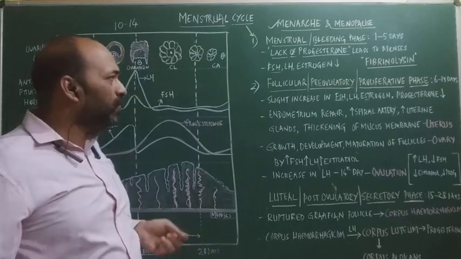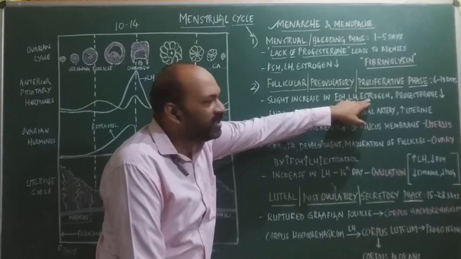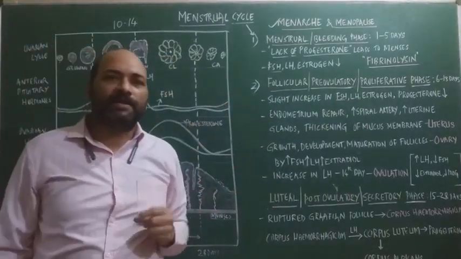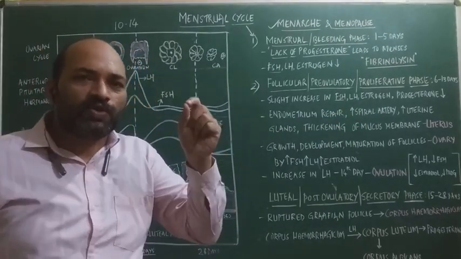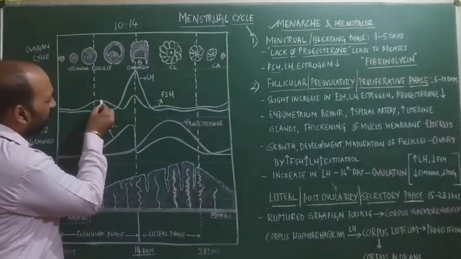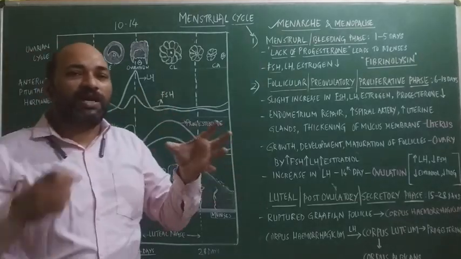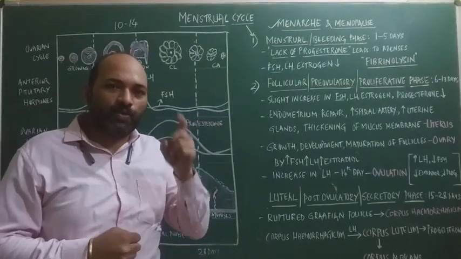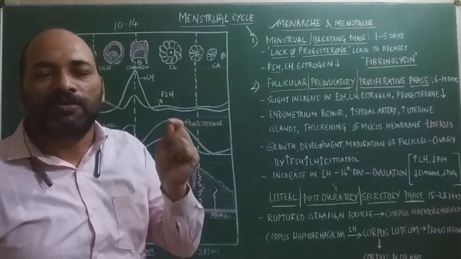What is the reason? When the theca interna cell starts secreting 17-beta estradiol, at that time initially it gives a negative feedback to the anterior pituitary. Thereby there is a decrease in the FSH levels. So whenever the FSH levels start decreasing, you can see in the diagram here, the other follicles which are present in the ovary, which are attaining their size, start regressing, and thereby only one follicle starts increasing in size, and that becomes the dominant follicle.